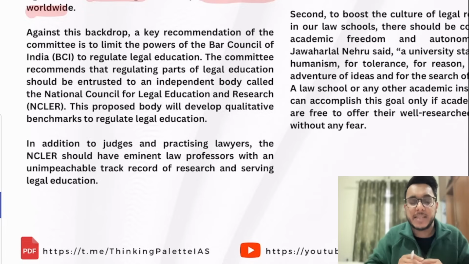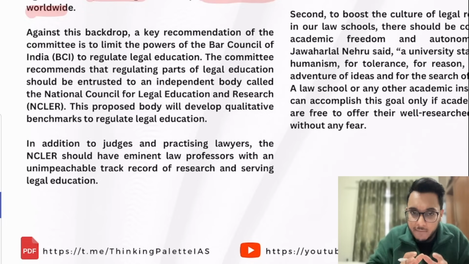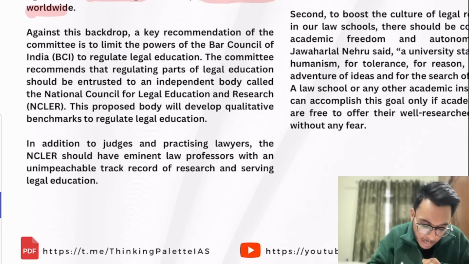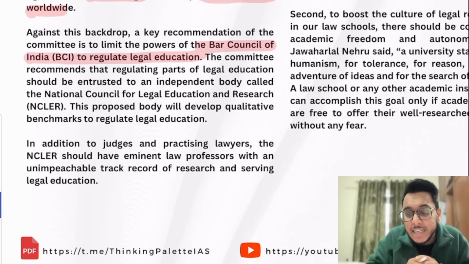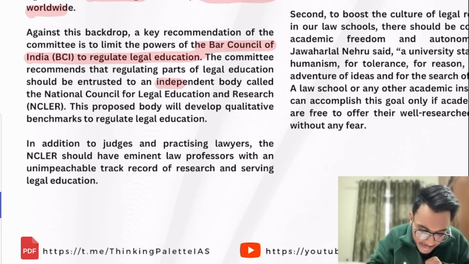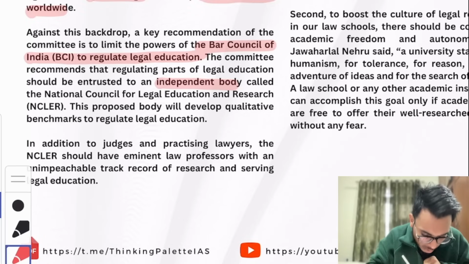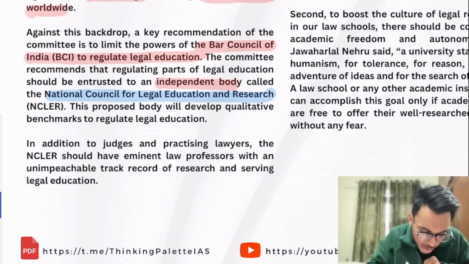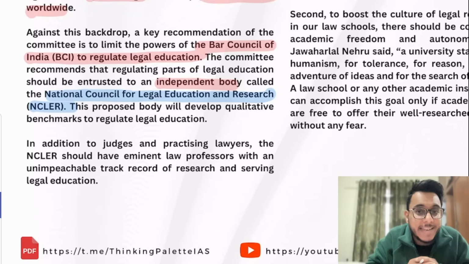So what this committee has recommended, one by one we are going to see. First, this committee has recommended that the Bar Council of India, which is regulating legal education in India today, should have this role taken from it. Legal education and its regulation should be given to an independent body, and it has called for bringing in the National Council for Legal Education and Research, NCLER.